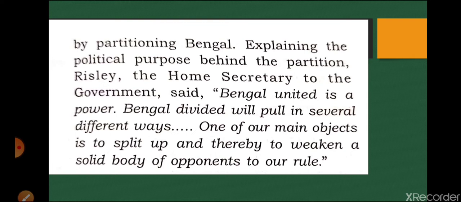So they wanted to split, as the Home Secretary said, that if we split them, then we will weaken our opponents. So the main motive was to weaken the opponents, the nationalists who were coming from Bengal. So that was the first point, and it is an important point, that most of the nationalists were coming from Bengal.